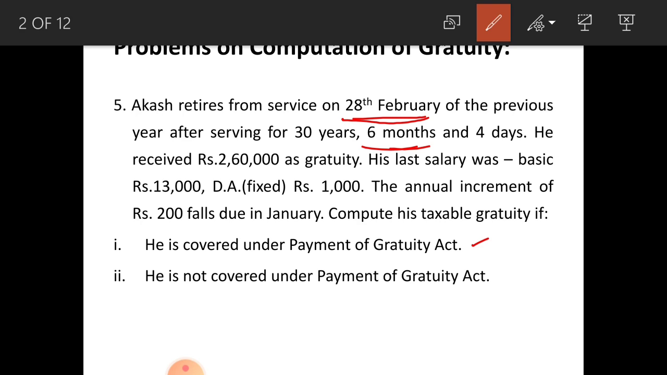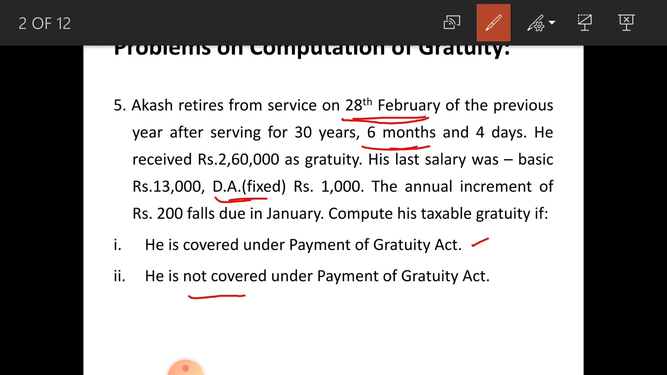You have to ignore DA because unless otherwise stated that DA, that is dearness allowance, is retirement benefit, you have to ignore DA for calculation of gratuity under not covered under Payment of Gratuity Act. Remember that point. Under not covered you have to ignore DA because here it is not mentioned that it is a retirement benefit. If they mention that that is retirement benefit, then only you can consider that DA for calculation of his gratuity.